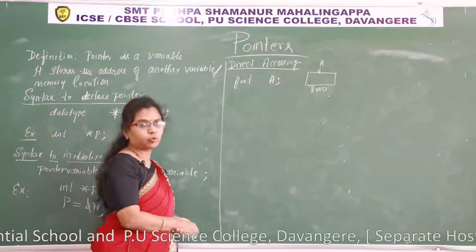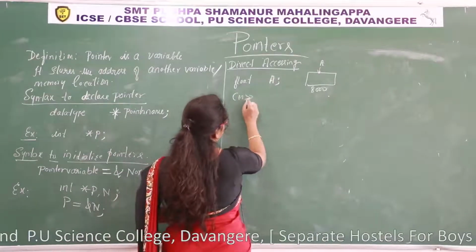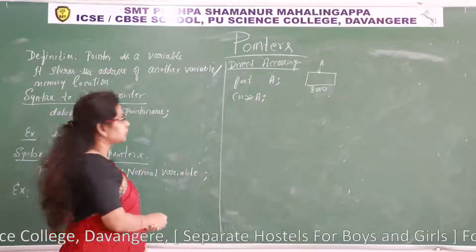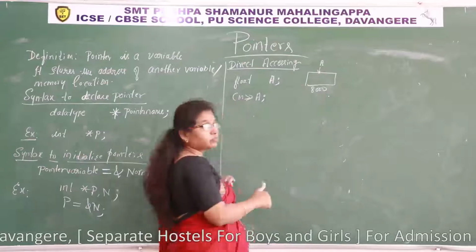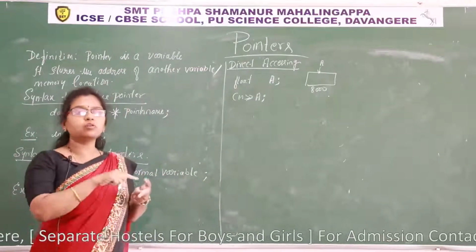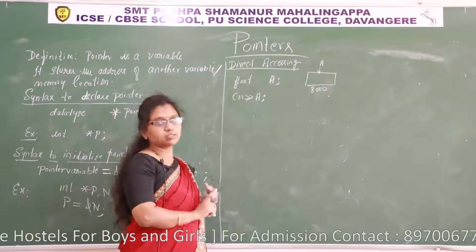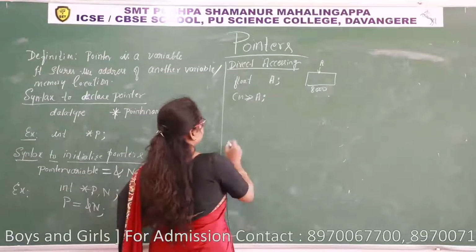It can take a floating type value. Now how to read A in extraction? This way I can read. I am accessing this variable, this memory. Why, for what purpose am I accessing? I want to store a value into that memory location. So I want to access that memory location. This is called accessing.